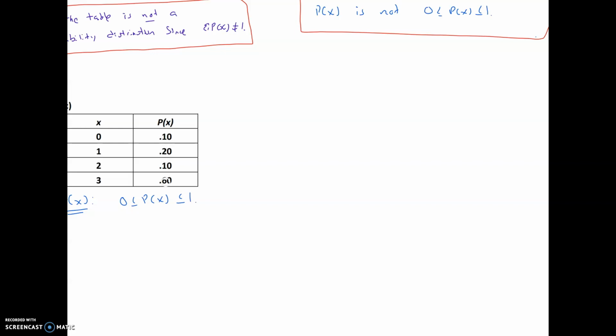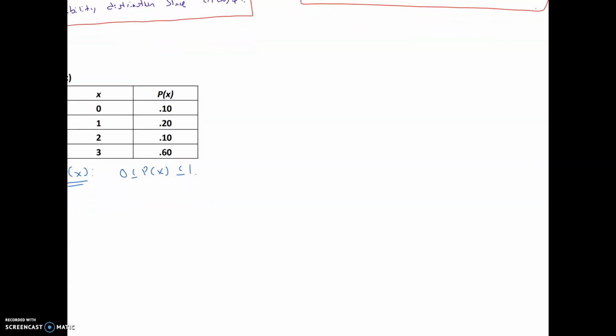So technically, none of the values are exceeding 1 or are negative like the previous one. And then the other condition is the sum of the probabilities. In this case, we're looking at 0.10 plus 0.20 plus 0.10 plus 0.60. So that's going to give us 0.70, and then 0.30 is equal to 1.